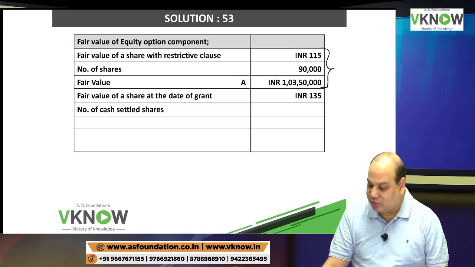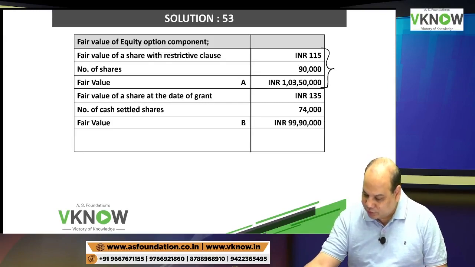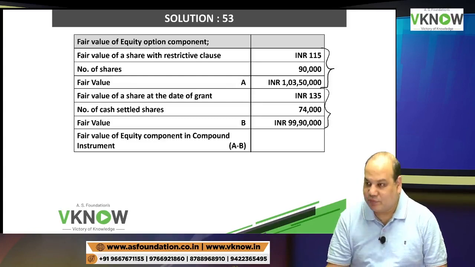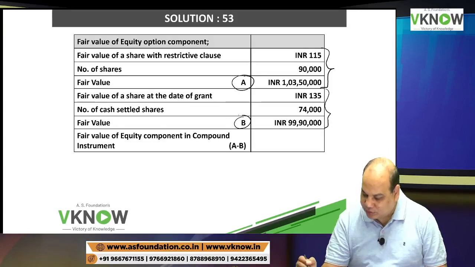Then they are writing fair value of share on grant date 135. Number of cash settled shares is 74,000. Multiply these two. Fair value 99 lakh 90,000. So this is if cash settled. Compare A versus B.